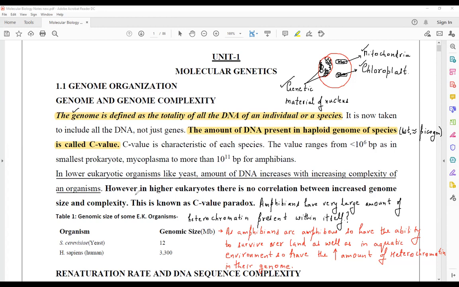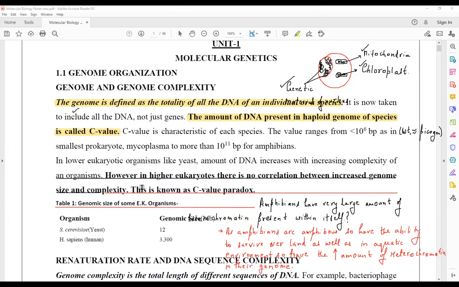Okay, now the next point that we are going to talk about is like this. However, in the case of higher eukaryotes, there is no correlation between increased genomic size and complexity, and this phenomenon is commonly referred to as the C value paradox.